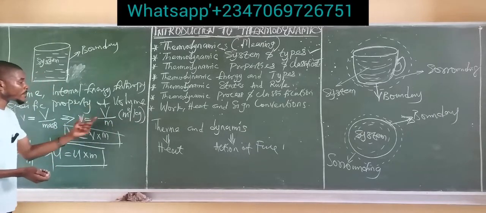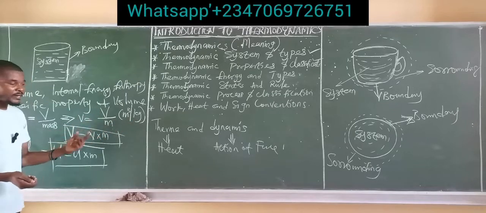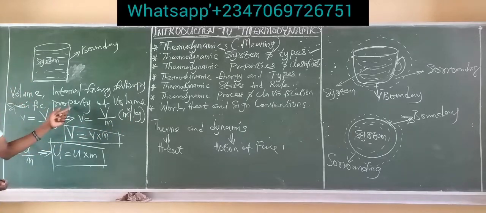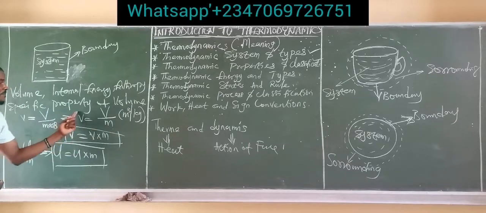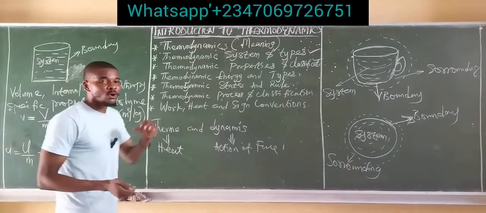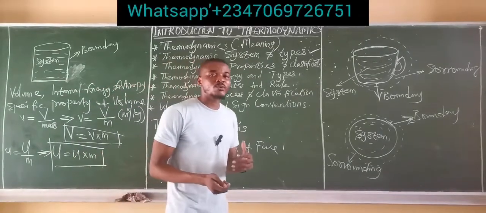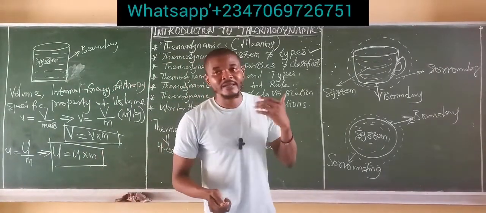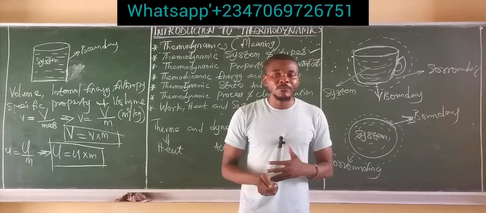Dividing the two makes this a specific property. So in order to obtain total volume, we multiply the specific volume by mass. Always multiply the specific properties by mass, and it will give you the total properties.